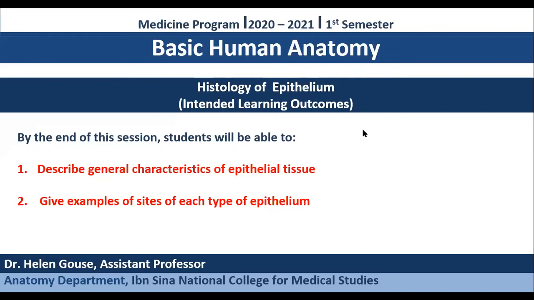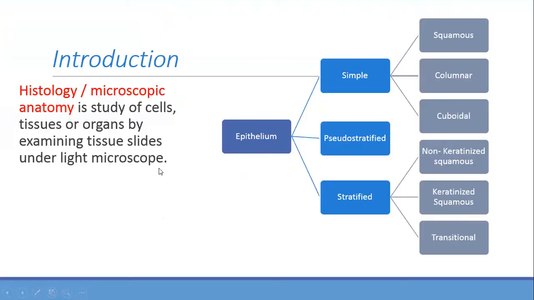Okay, so today's session is about the histology of the epithelium. Describe the general characteristics of the epithelial tissue and give examples of the sites of each type of epithelium. Okay, so can you tell me what you know about epithelium? Please type.